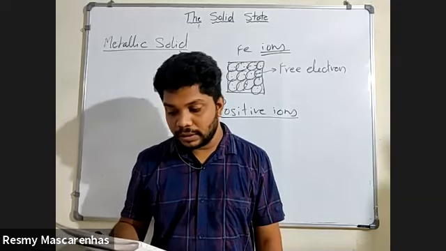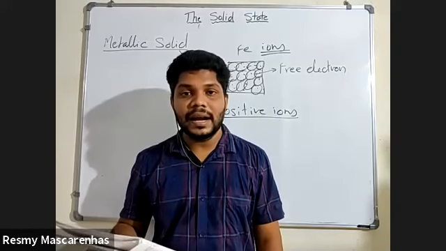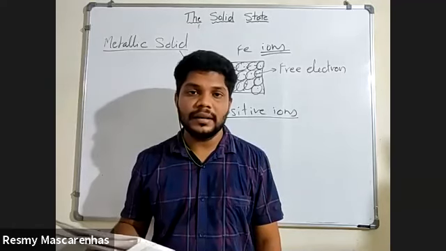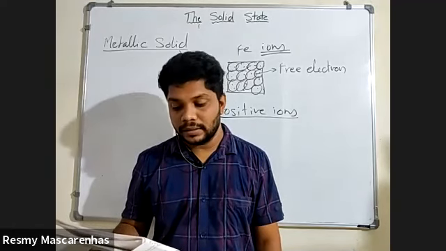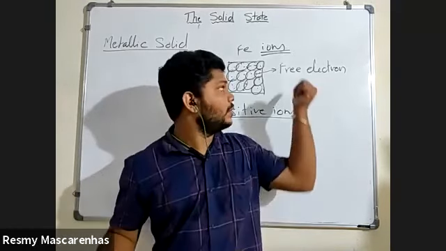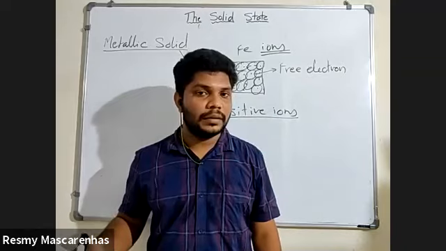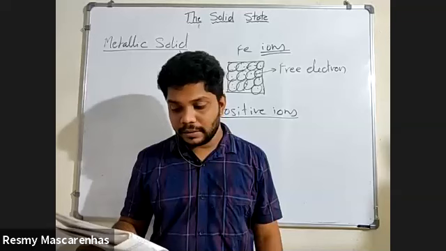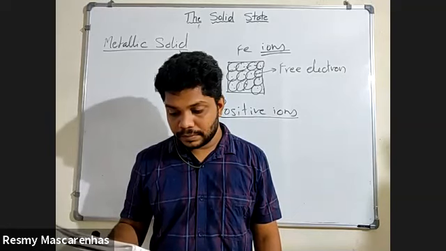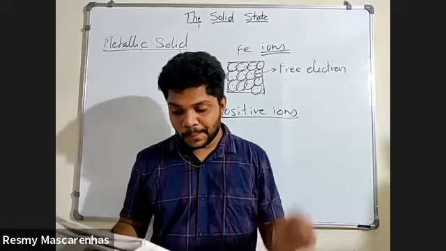This is your first point. Second point you write down: they are held together by free electrons.